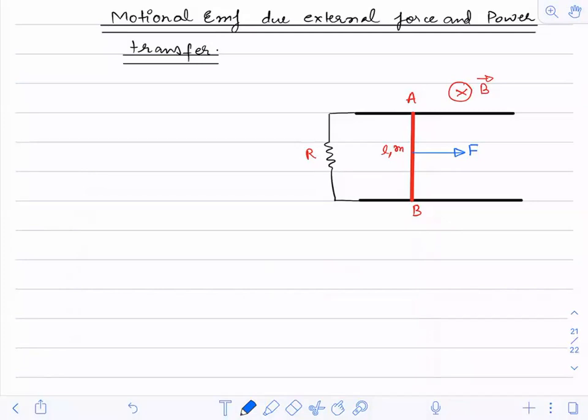I want you people to write in the chat: what will happen if I apply an external force on this rod?